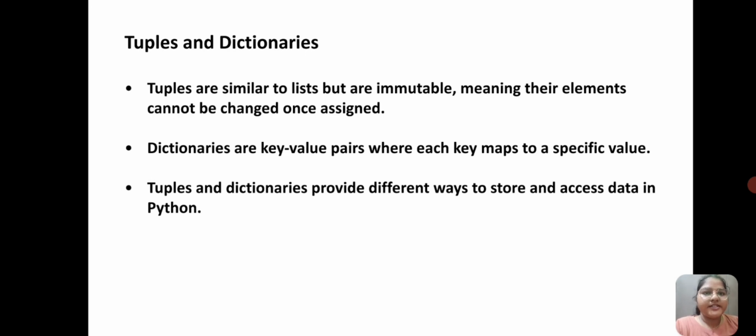Tuples and dictionaries. Tuples are similar to lists but are immutable, meaning their elements cannot be changed once assigned. Dictionaries are key-value pairs where each key maps to a specific value. Tuples and dictionaries provide different ways to store and access data in Python.